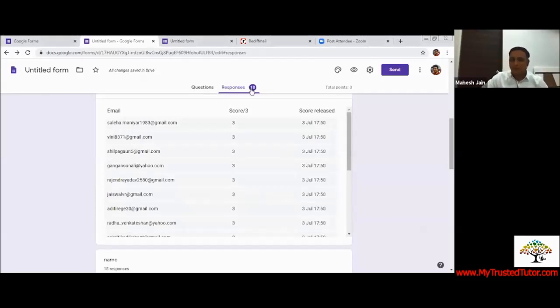You're just filling up the form and if it is not opening, I would request you to just copy and paste it in your browser. If the link is not opening, just copy the link, paste it in your browser. Ideally it should open, but if it is not happening, copy the link, paste it in your browser. Next tab. Great. Thank you, Rajendra sir. I could see he's saying cool. It's chilled out here. Very good.